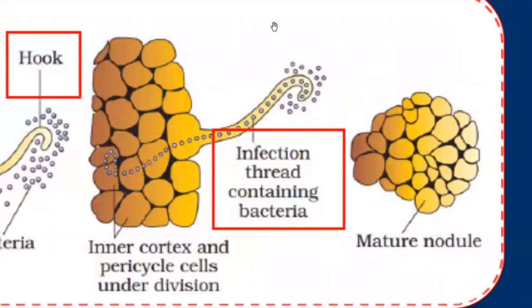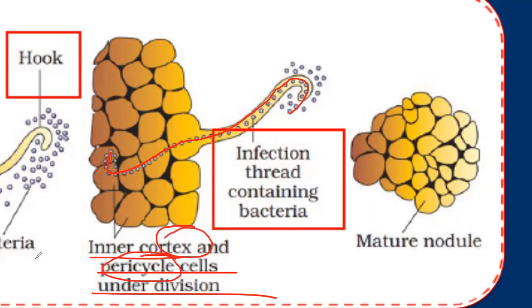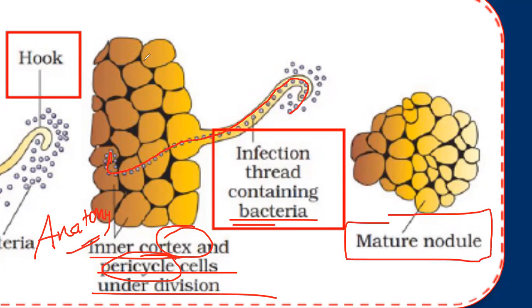From the hook formation, what happens? Through this, the bacteria will start forming an infection thread, a thread-like structure, and the bacteria will start entering into the cortex. So the inner cortex and pericycle cells are under division. What is pericycle? What is cortex? We'll study in the upcoming classes in the anatomy chapter. Clear? So this is the infection thread containing the bacteria. And finally, a mature root nodule. This root will convert itself into a ball-like structure, which is a root nodule.